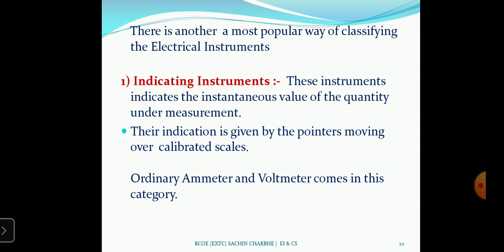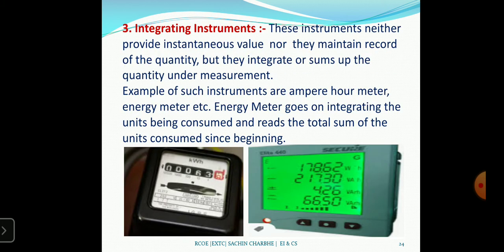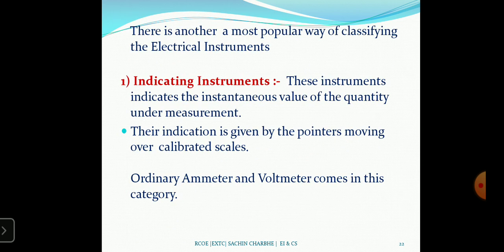Then there is another, most popular way of classifying electrical instruments, in three categories: indicating instruments, recording instruments and integrating instruments. An indicating instrument indicates the instantaneous value of the quantity under measurement.